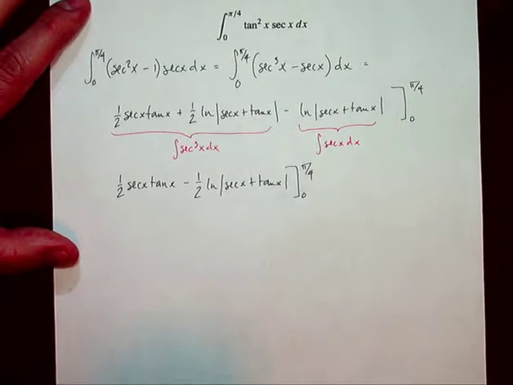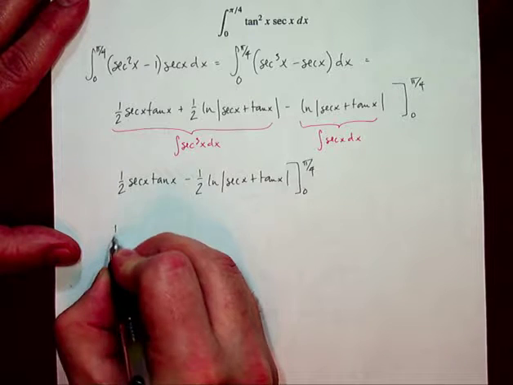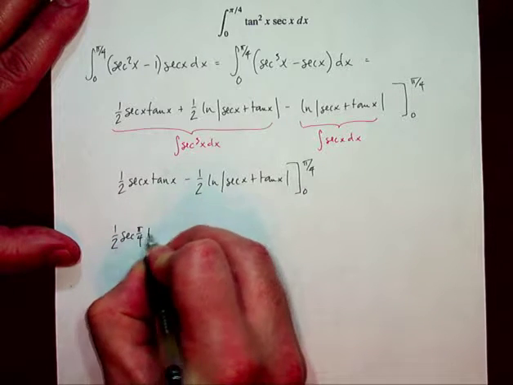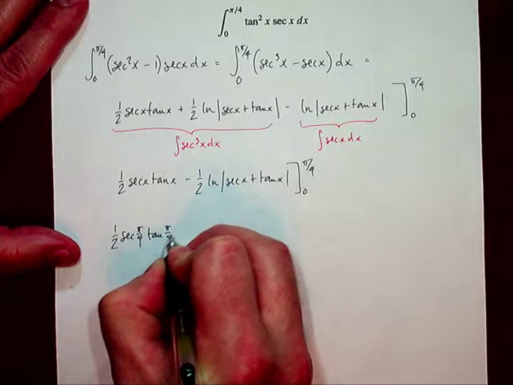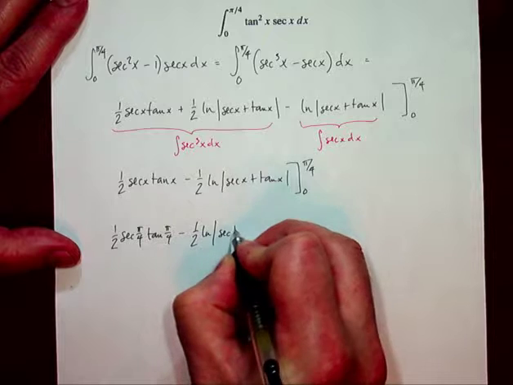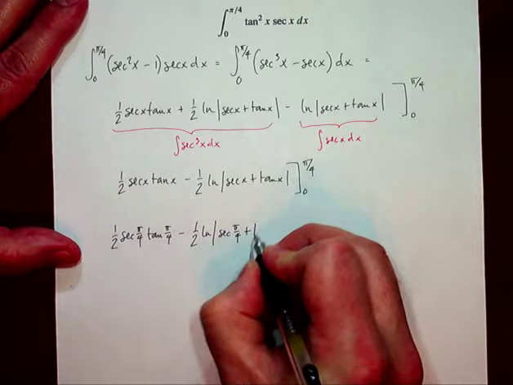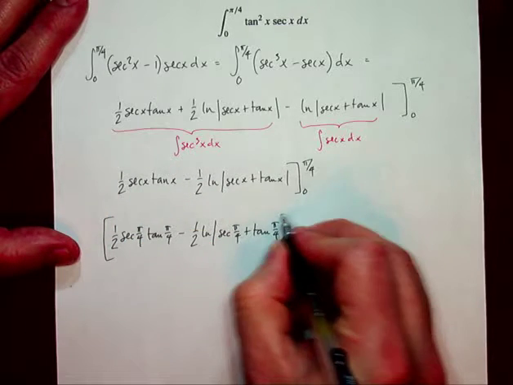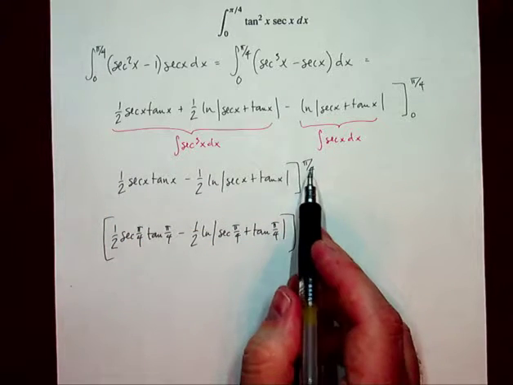Now when we do that, we just have to be careful, that's all. So 1/2 secant of pi over 4 tangent of pi over 4 minus 1/2 natural log secant of pi over 4 plus tangent of pi over 4, and that is, of course, big F of pi over 4.